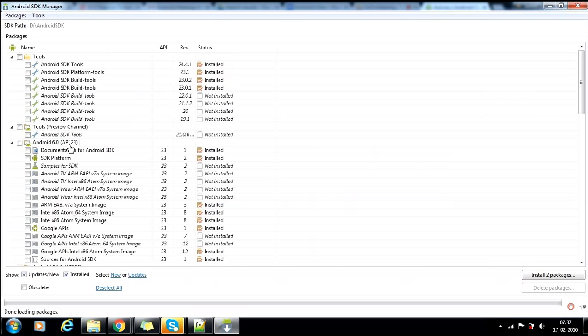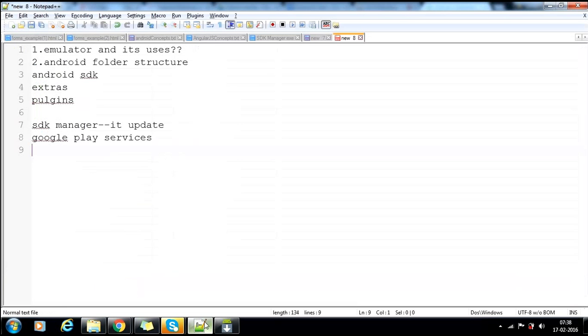In technical terms, when you are working, you need to be able to say that you got this problem in API level 21. It may work in API 20 and may not work in API 21. You know the full form of API, right? Application Programming Interface. Actually, what does API mean?